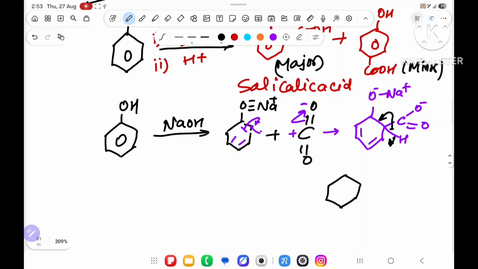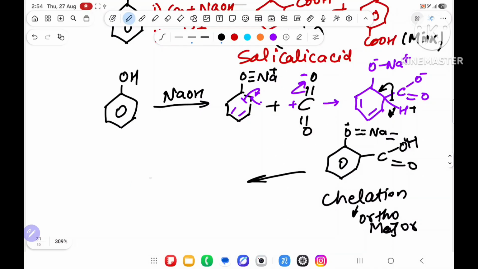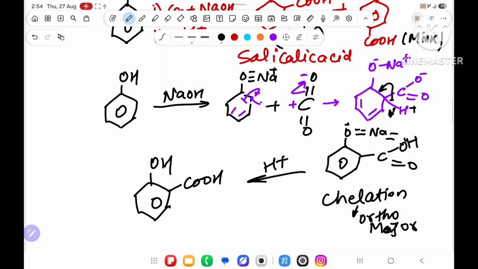Over here O minus bonded with Na, over here C O minus, double bond O, and the H that is going will attach over here, and this will form a chelate ring. So due to chelation, this is the ortho major. After using another H plus, you will get the final product: OH is there and COOH is there.